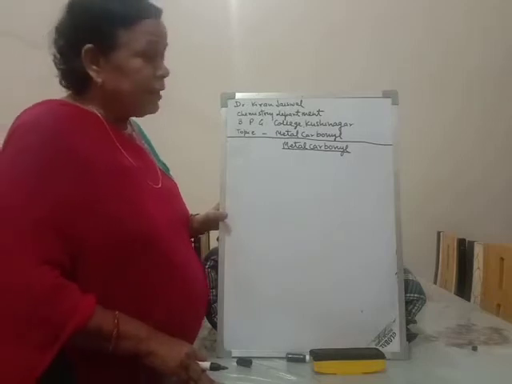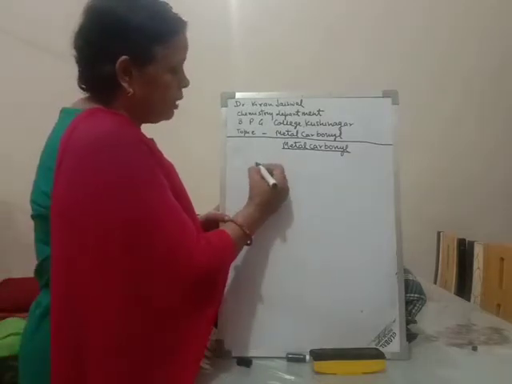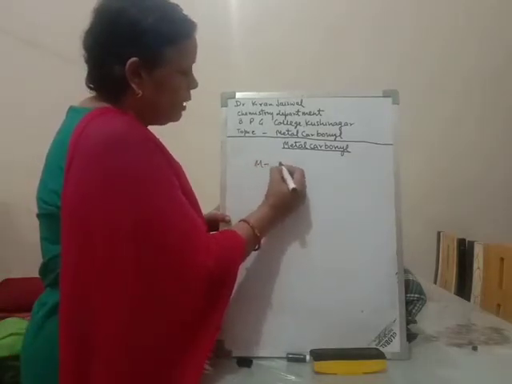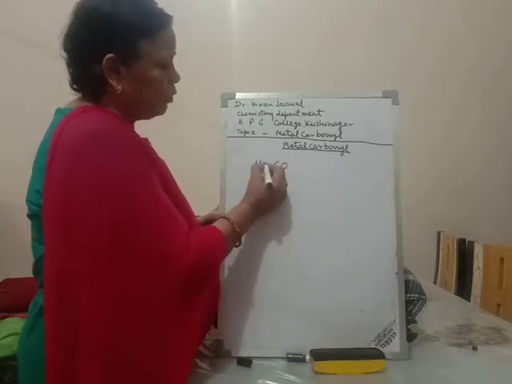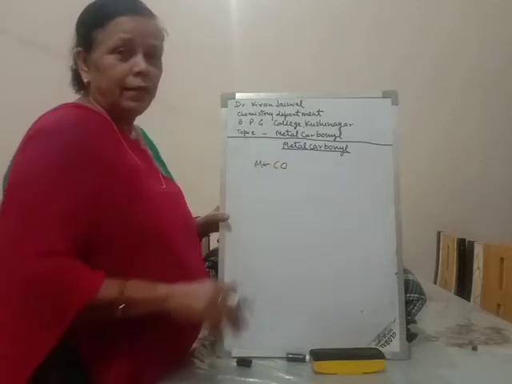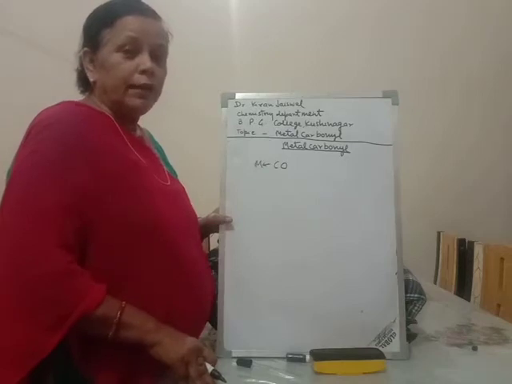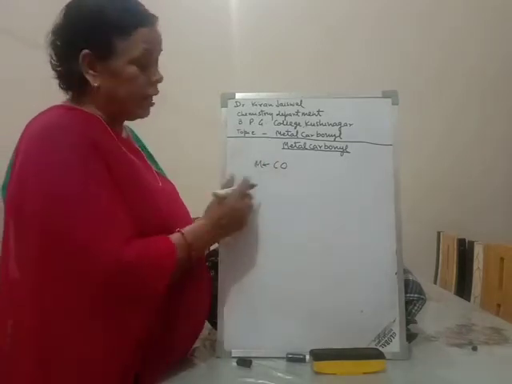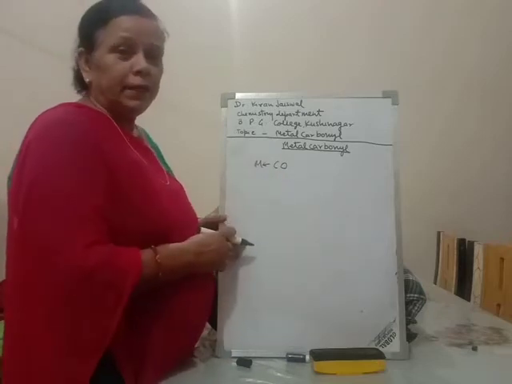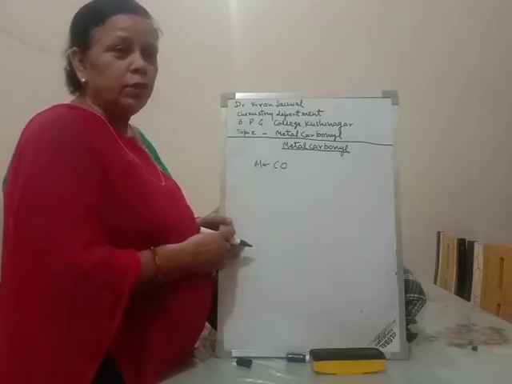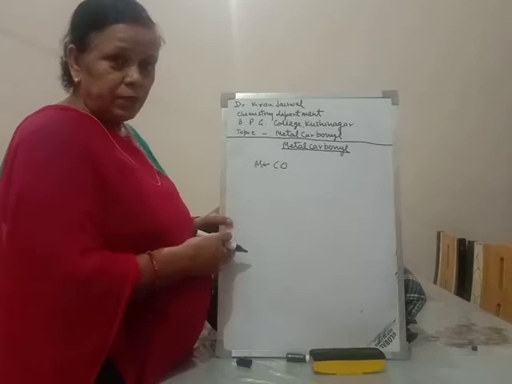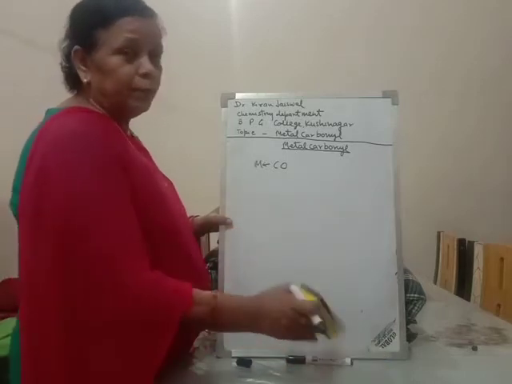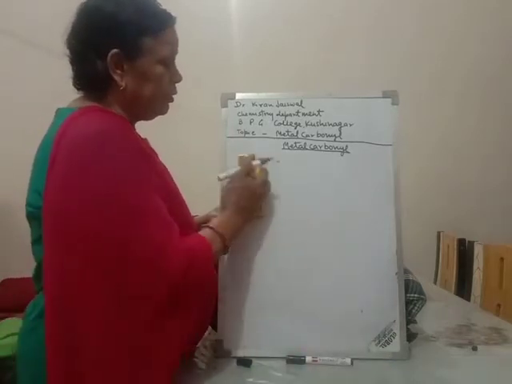Each CO ligand in the metal carbonyl contains at least one lone pair of electrons, and this lone pair of electrons is donated to the metal atom and forms a coordinate bond. For example, nickel tetracarbonyl.